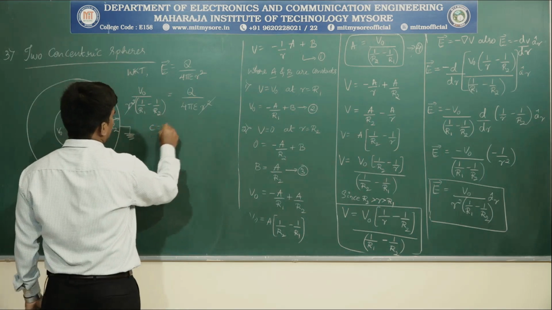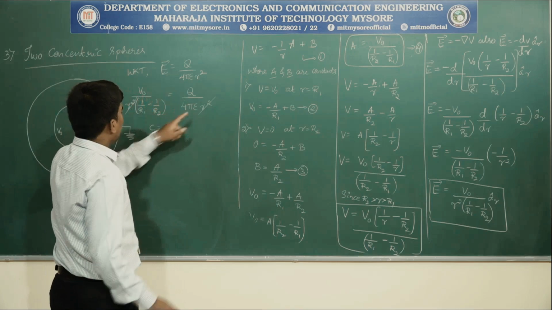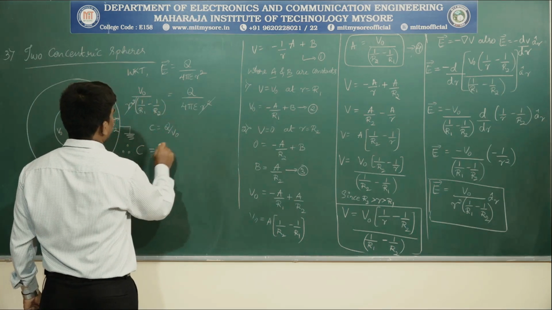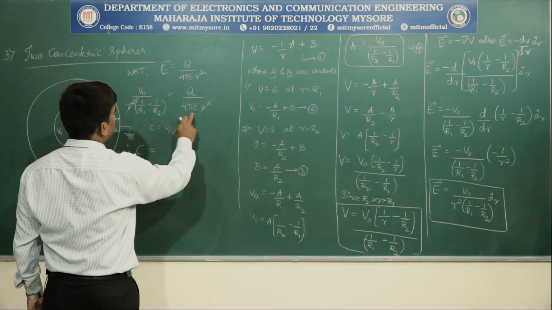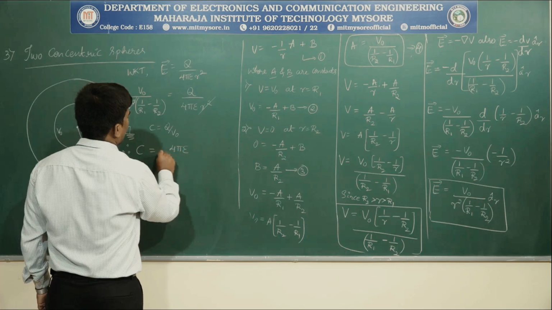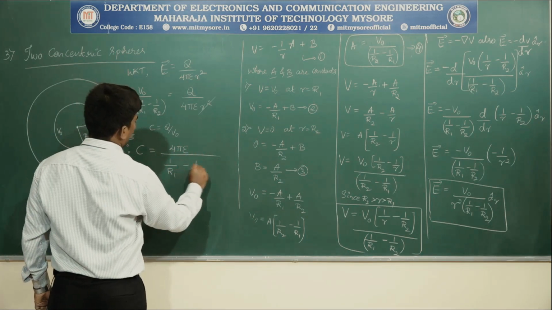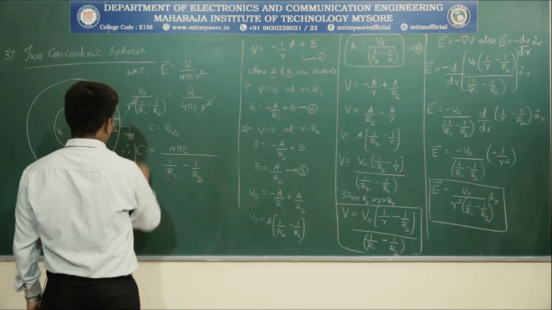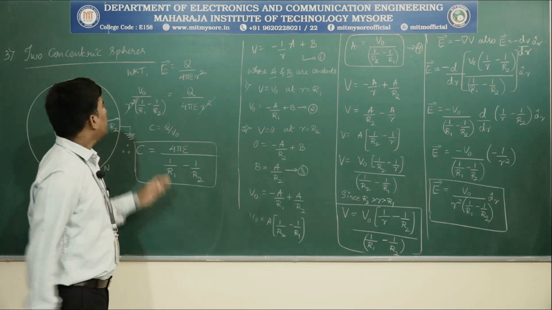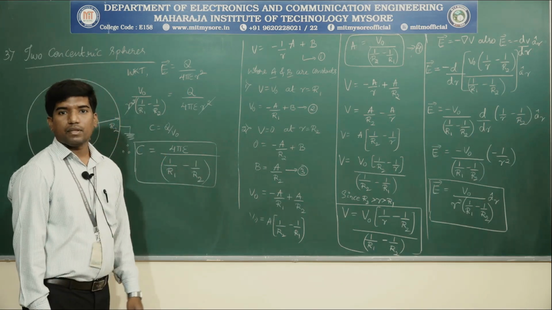We know that C is equal to Q by V naught. Therefore, capacitance C is equal to Q by V naught is equal to 4 pi epsilon divided by 1 by r1 minus 1 by r2. This is the final equation for capacitance C with respect to spherical coordinate system.